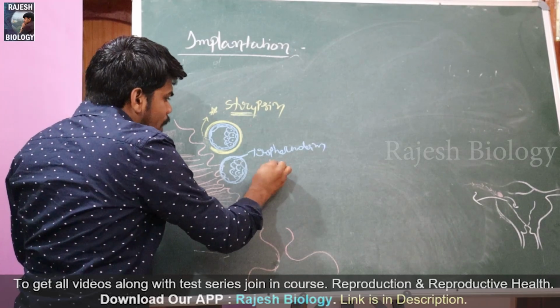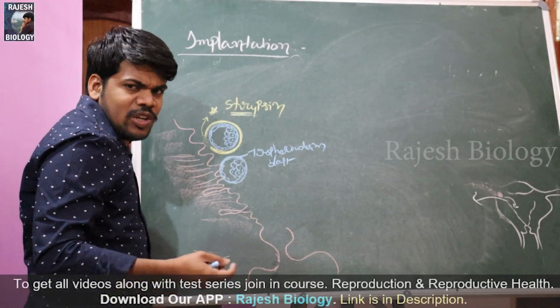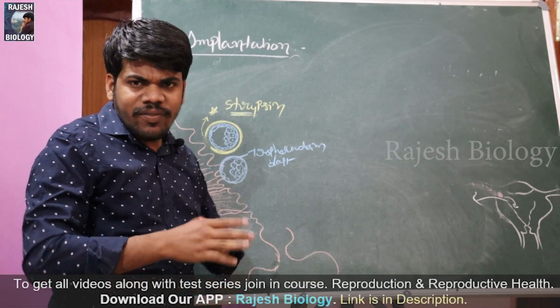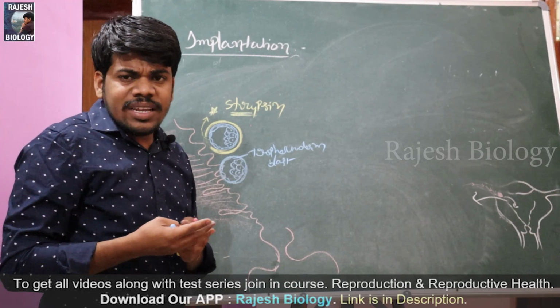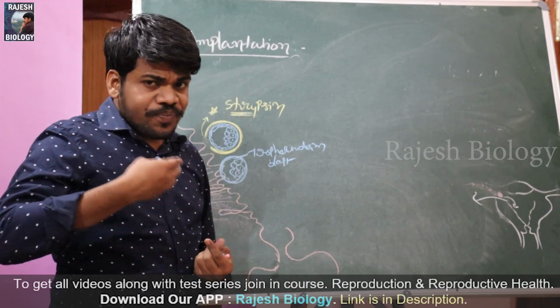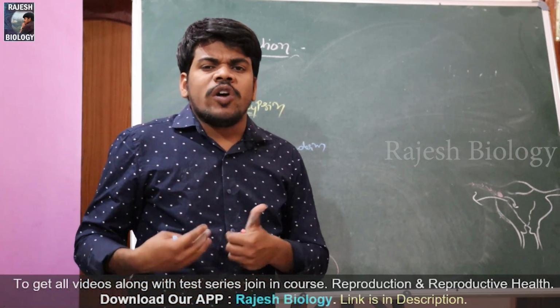Trophectoderm or trophoblast is going to form the placenta. Actually it is not the real placenta, it is the embryonic placenta. After the fetus is formed, a different special placenta is there between the allantoic chorion of the baby and the uterine tissue of the mother.